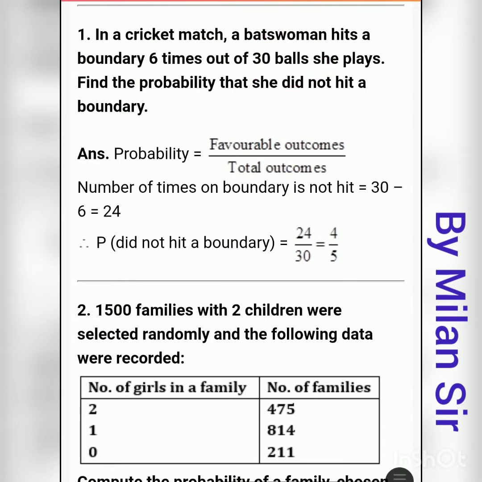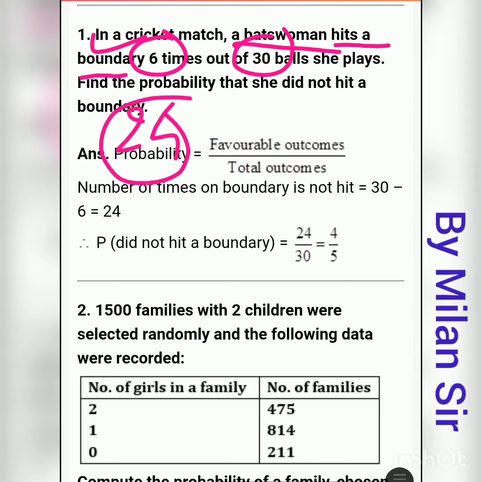Now favorable outcomes, that means in favor. Here we need to find the probability that she did not hit a boundary. Out of the balls, in how many did she not hit a boundary? It is written that she hit a boundary 6 times out of 30 balls. So 6 times she hit a boundary, so definitely 24 times she did not hit a boundary.